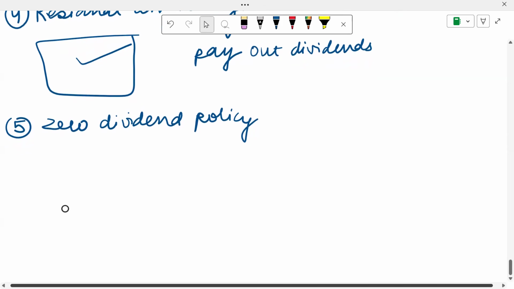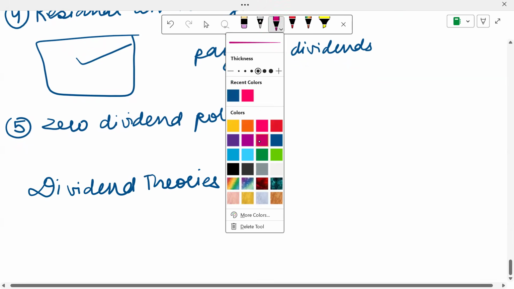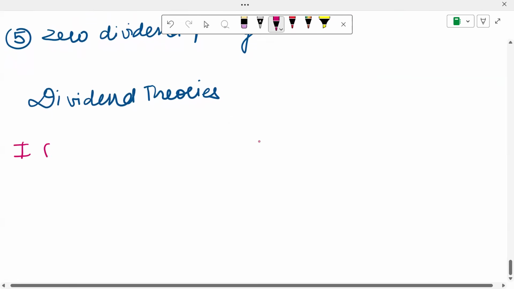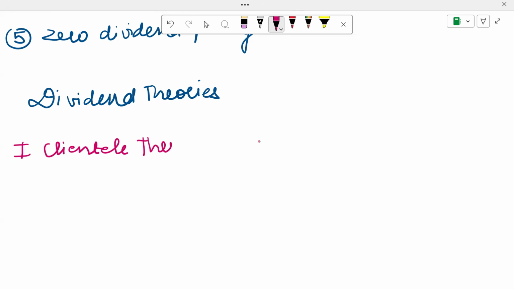Now, there are a few dividend theories also. Dividend theories tell you whether dividend actually impacts the shareholders or not. So, let us go by these theories one by one. Let's first talk about the clientele theory. So, like the name suggests, clients. Who are the clients of the company? It's assumed to be the shareholders over here. So, the clientele theory basically says the different kind of people who are holding shares in your company, it is dependent upon them whether they are happy with the dividend or not.